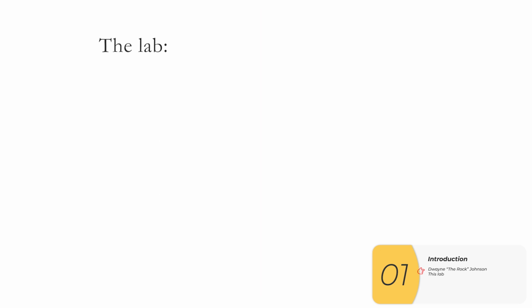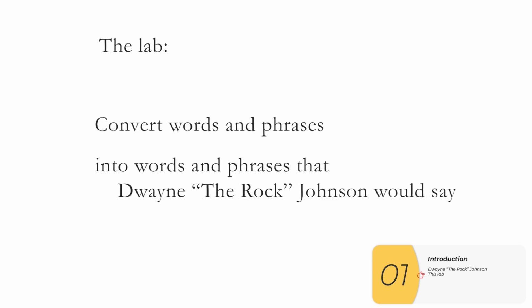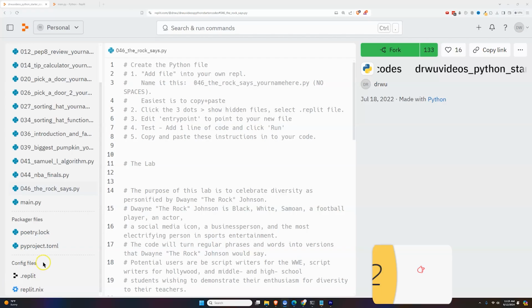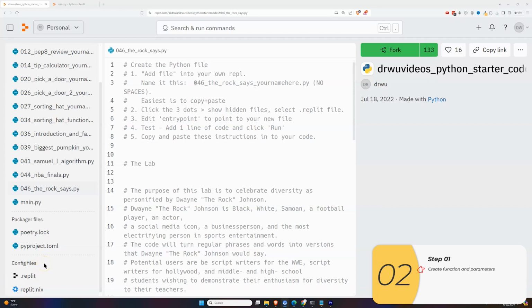For this assignment, we've made a lab to convert words and phrases into words and phrases as Dwayne "The Rock" Johnson might say them. The purpose of which is to spice up your vocabulary or maybe serve as a shortcut if you're a scriptwriter in Hollywood. Let's get started with the lab. Here is the starter code, and since you've done this before, I'm going to zoom through this quick.